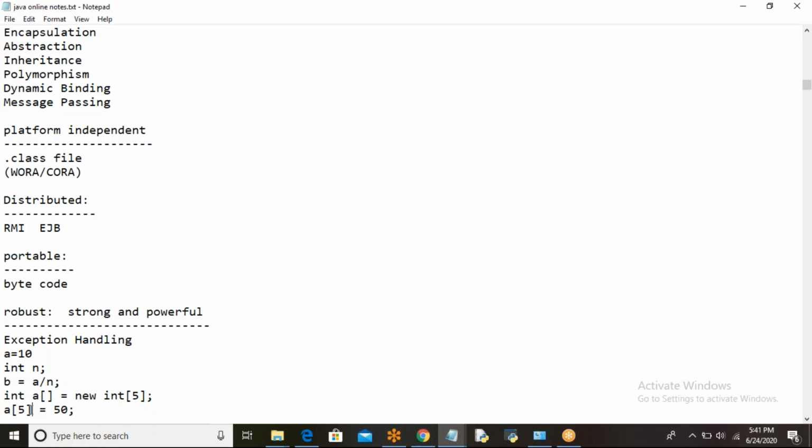But what our main intention is, even though there is an exception in our program, the program should not be abnormally terminated. Whatever the final closing operations it has to do, it has to do them properly, and then it has to come outside so that there is no question of data loss. Of course, exception is there, but it has to perform all the closing operations perfectly, and then it has to come outside. Then no question of data loss.